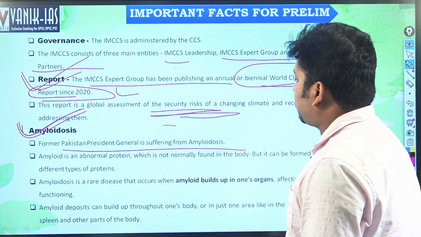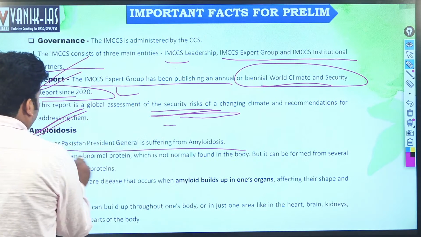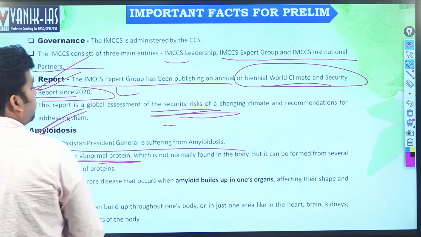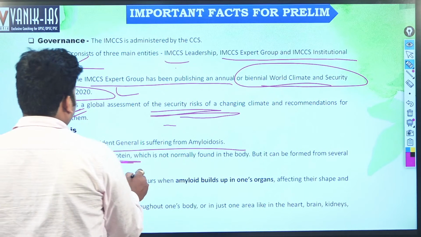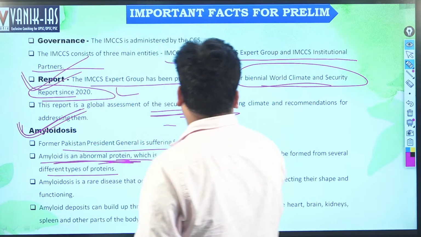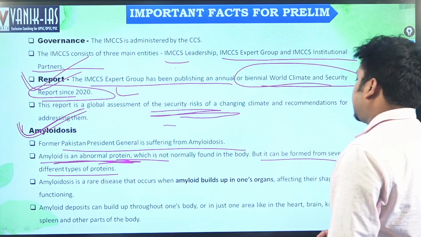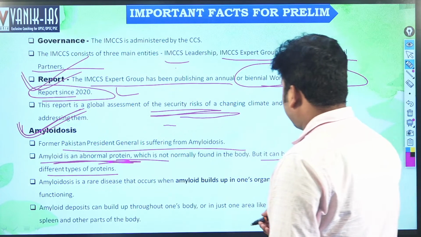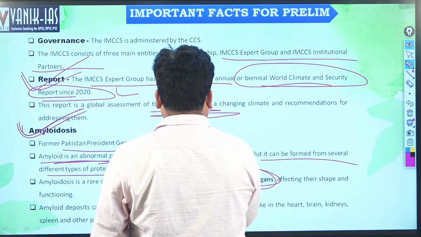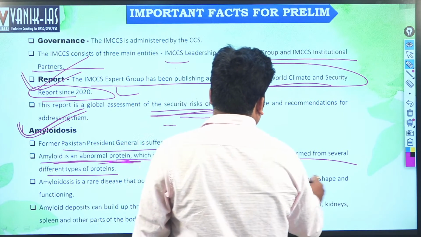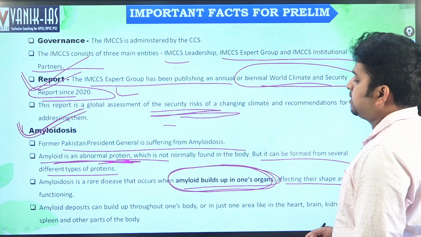Amyloid is an abnormal protein which is not normally found in the body, but can be formed by several different types of proteins. Amyloidosis is a rare disease that occurs when amyloid builds up in one or more organs, affecting their shape and functioning. That is called amyloidosis.